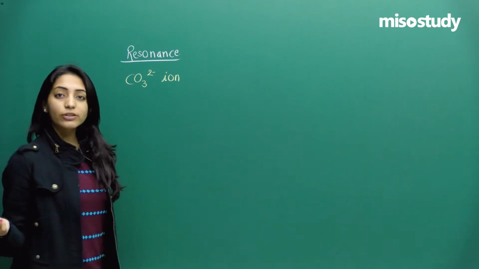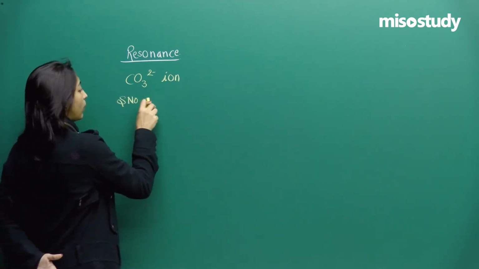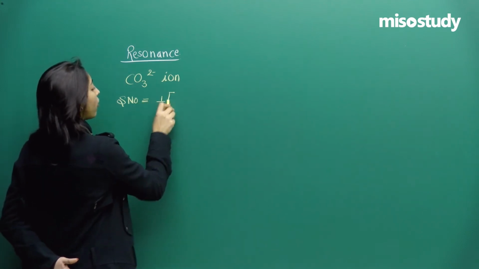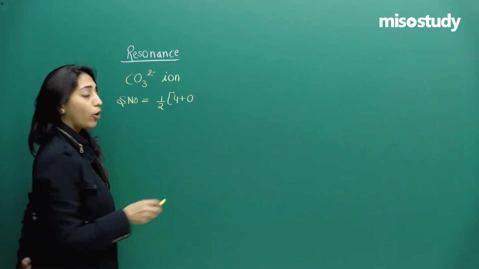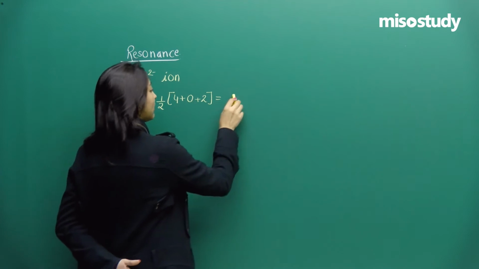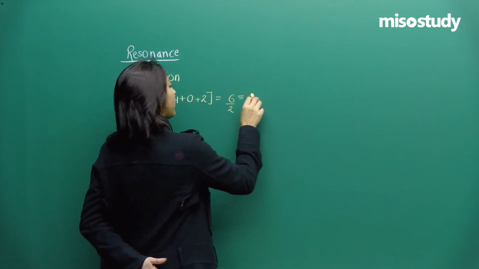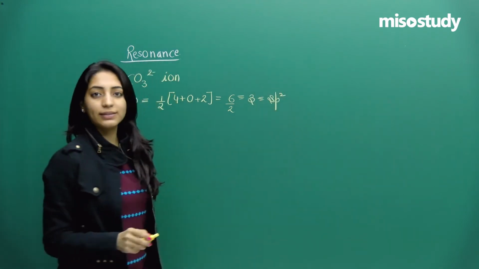But even for a Lewis dot structure, it is very easy to first get the steric number. So half the number of valence electrons of the central atom, 4, plus the number of atoms attached by single bond, 0, plus the charge, 2. So 4 plus 2 is 6, and 6 divided by 2 is 3. That means it will be sp2 hybridized.